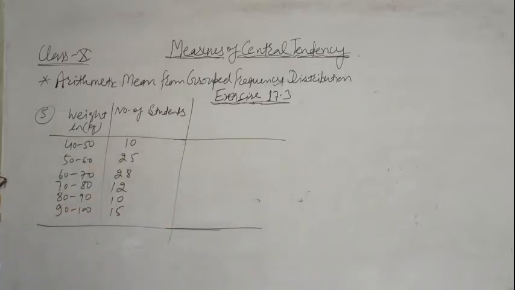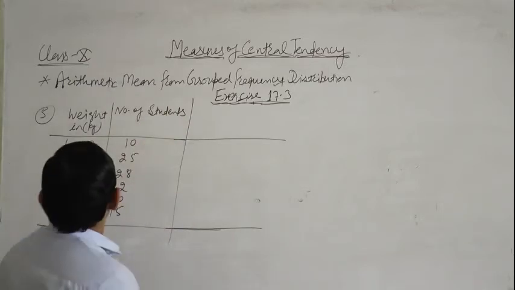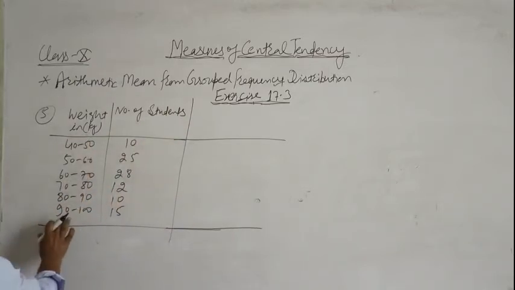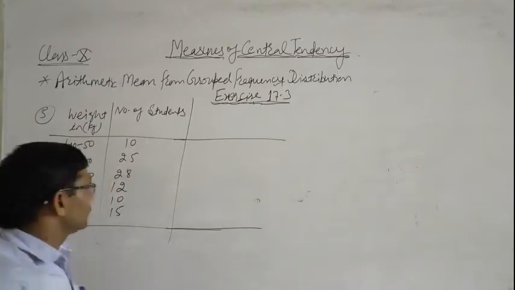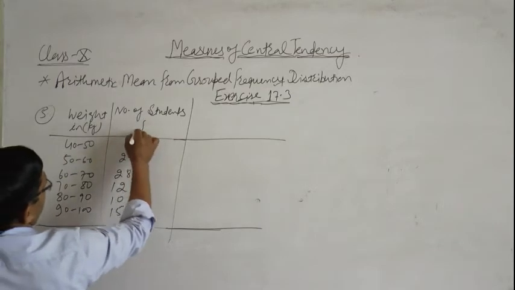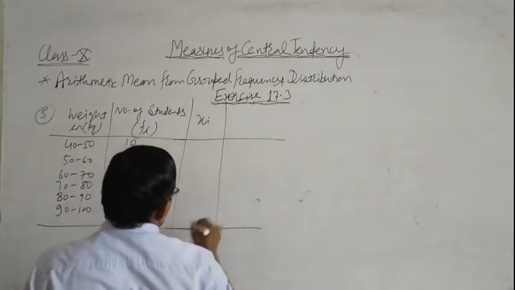Again, in this question, weight and number of students, it means frequencies. Weight is in the form of groups, it means class intervals. Number of students, it means this is fi. So first we find xi.